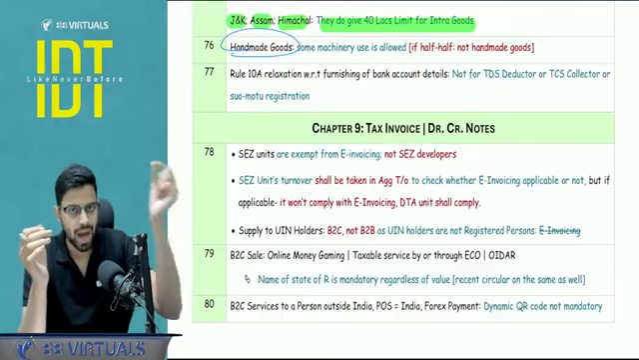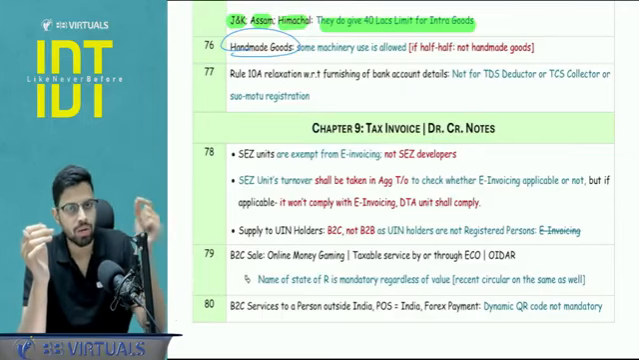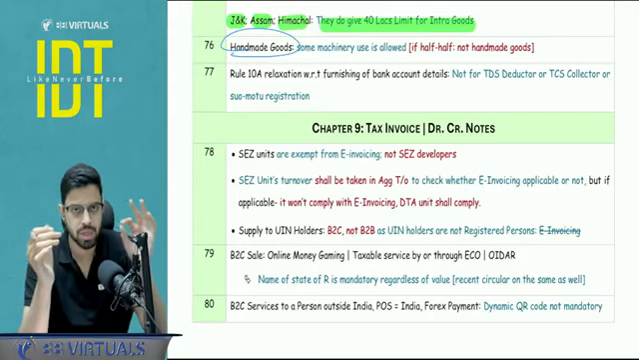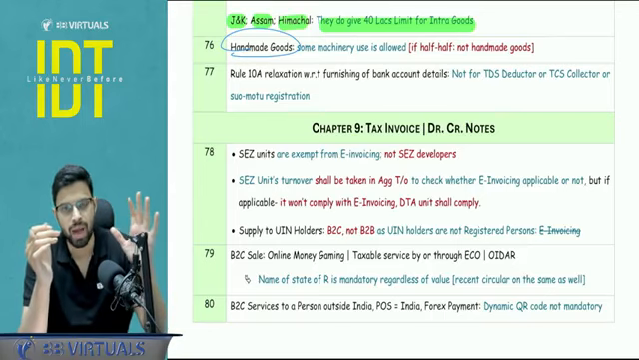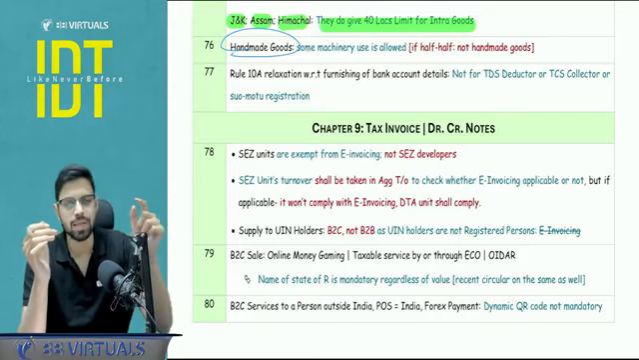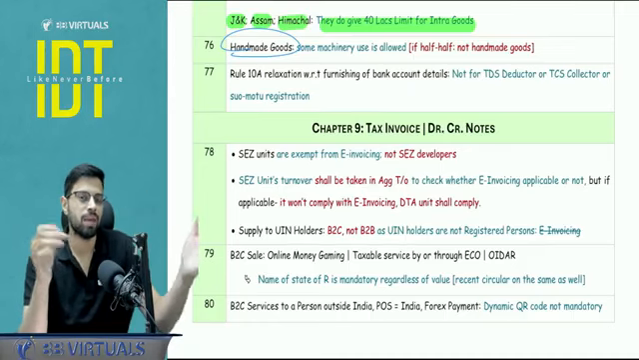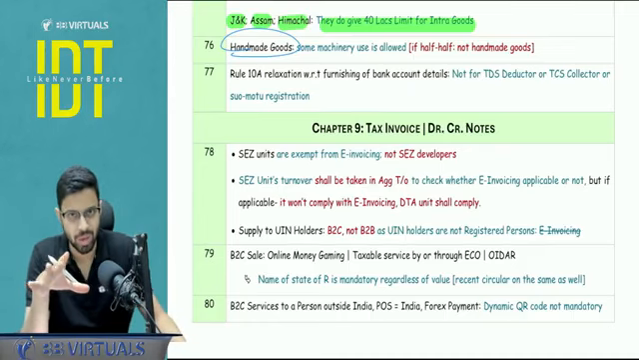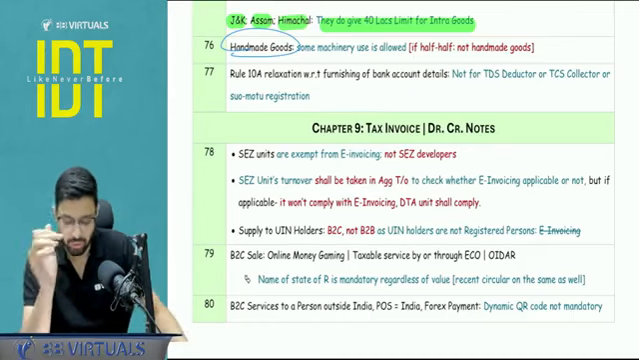Now, when I'm using the word handmade, is it 100% handmade or is some minor machinery use allowed? Minor machinery use is allowed. Majority needs to be handmade. But in one of the papers, they had asked about 50-50, 50% handmade and 50% machinery. So that is not allowed, right? Some machinery use is allowed, but not 50-50.